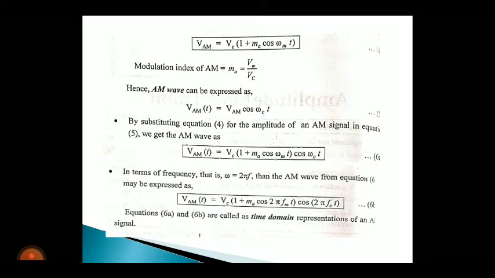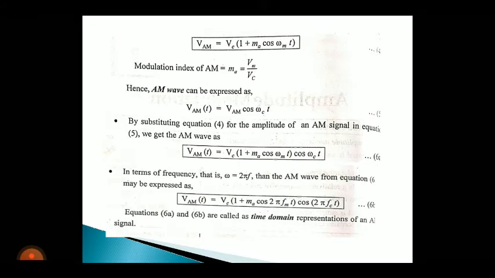So in the next step, just replace omega m by 2 pi fm and omega c by 2 pi fc. Once you replace, you will get the value of VAM of t is equal to Vc into 1 plus Ma cos 2 pi fm t into cos 2 pi fc t. So these equations 6a and 6b are called the time domain representations of an AM wave.